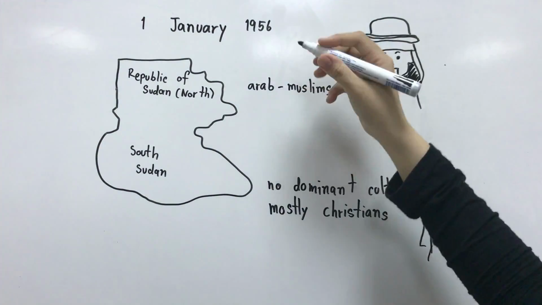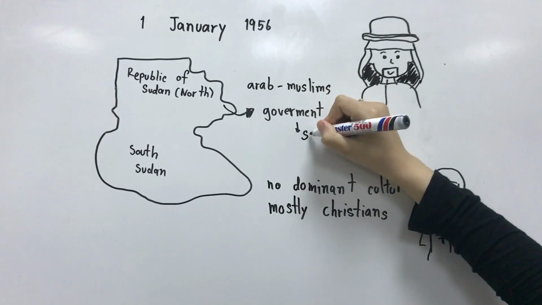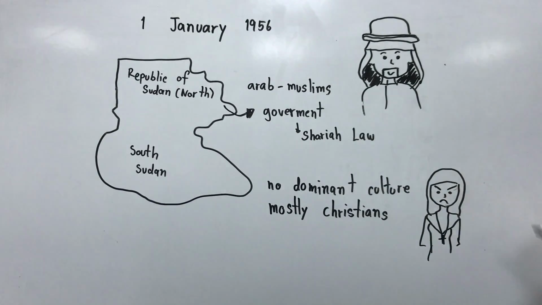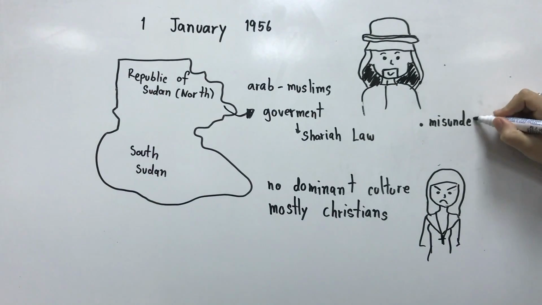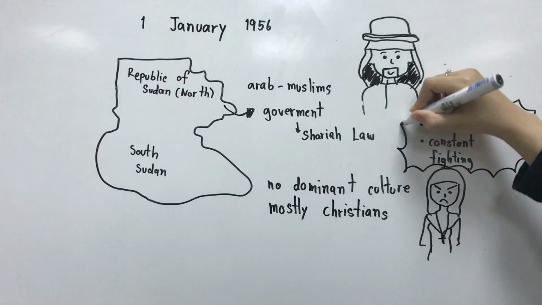In 1983, their Muslim president from the north implemented Sharia law to the whole nation, regardless of Muslim or non-Muslim citizens. This sparked rage from South Sudan, as most of them were non-Muslims, and hence refused to comply with Muslim law. There has been constant misunderstanding and fighting between them.